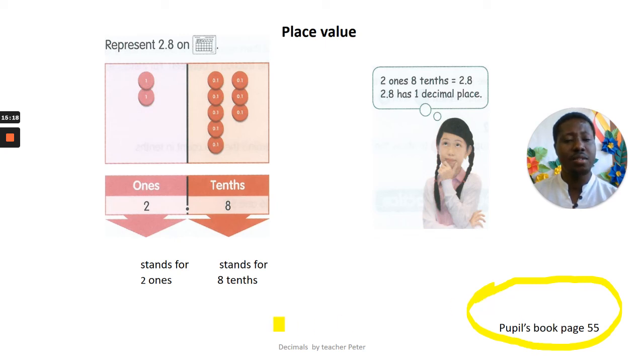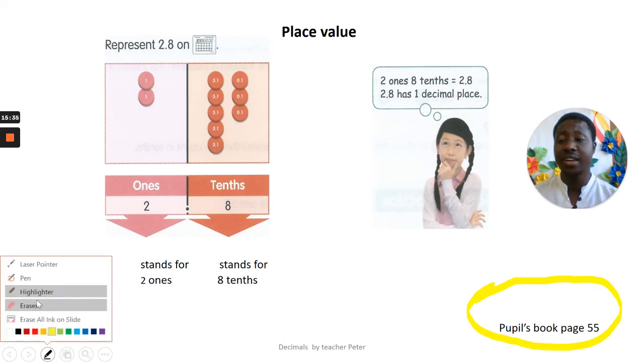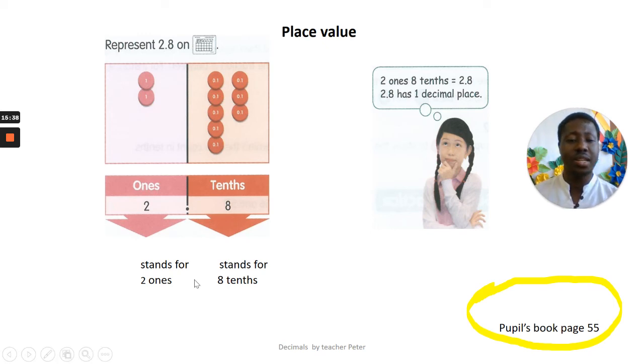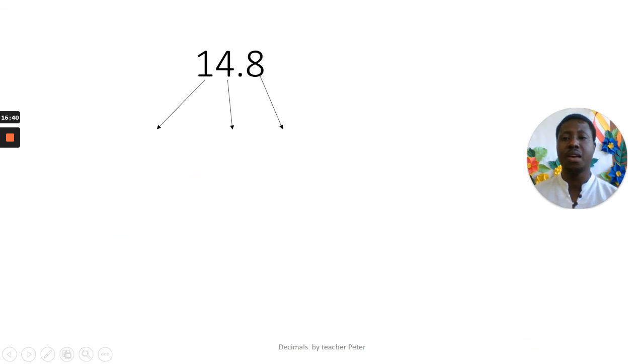All right. Now, what it means when we say place value, for example, 2.8: the 2 means 2 ones, and 8 means 8 tenths. So 8 tenths is what? 0.8. All right? Good. Now let's do more so that you understand. Let's look at this one. If we have 14.8, let me get you the highlighter so that you see. If we have 14.8, and we want to know the place value.